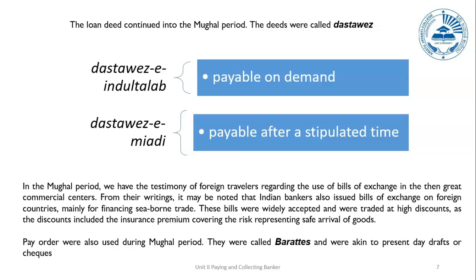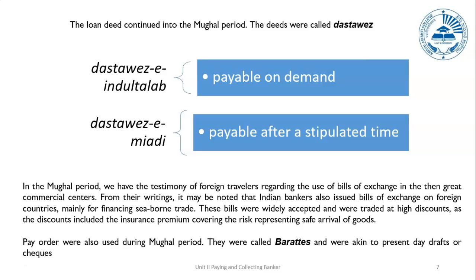And from their writings and from the old scriptures, it is very well known that many foreign countries were involved in this kind of trade and accepted these bills of exchange. More particularly, these were being dealt with regarding seaborne trades. The bills were widely accepted and were traded at even discounted rates, as the discounts included the insurance premium covering the risk representing the safe arrival of the goods.